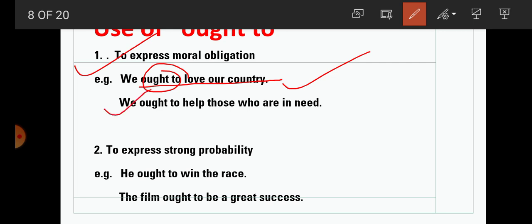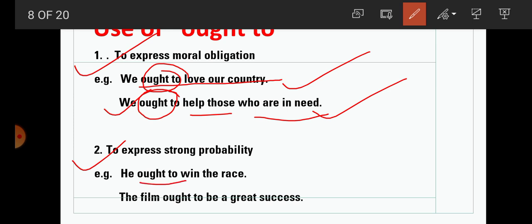Now next one, we ought to help those who are in need. Here again ought to is used because this sentence indicates that it is our moral obligation to help those who are in need. So both sentences indicate moral obligation. Next one, to express strong probability. He ought to win the race.